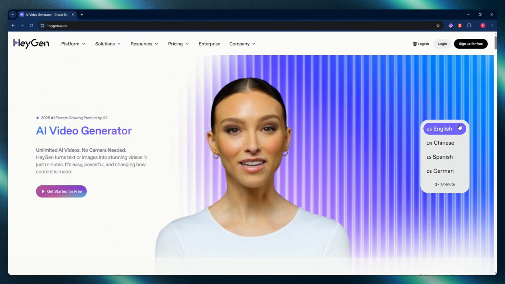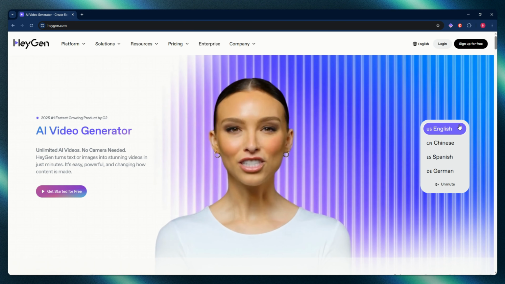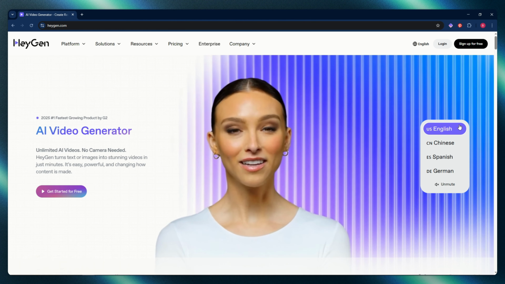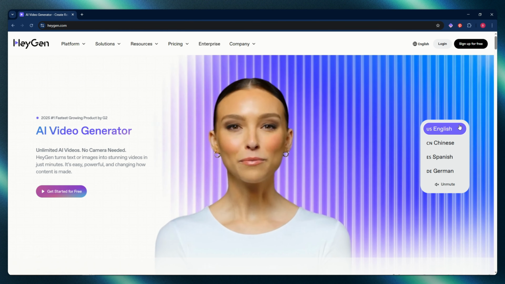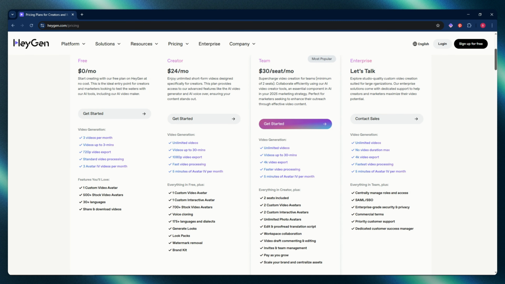First, it's HeyGen. Its strength is the "I can't believe it's not butter" of AI video platforms. It has very realistic avatars with the most straightforward interface in the business. It's best for short-form marketing videos and social content where natural expressions matter. For pricing, it starts free. It has 3 videos per month with a watermark. Then it's $24 a month for 30-minute videos. And my tip for you is, if you're new to this space, HeyGen is your new best friend.